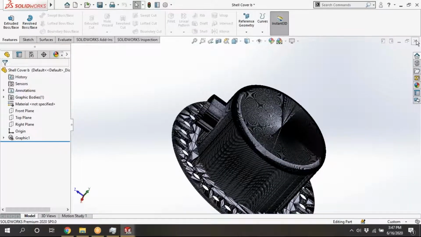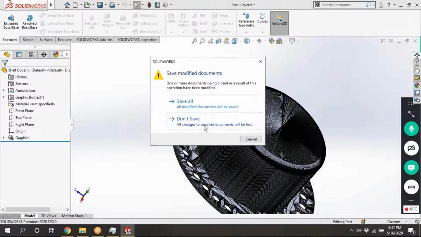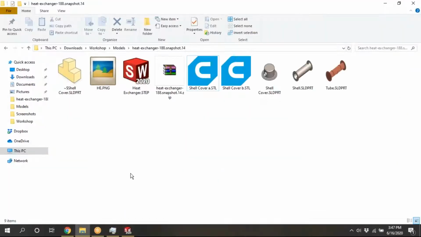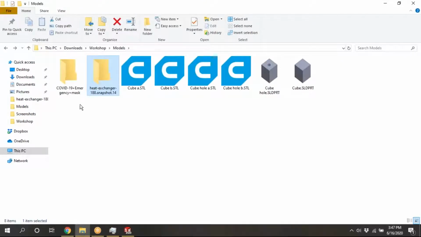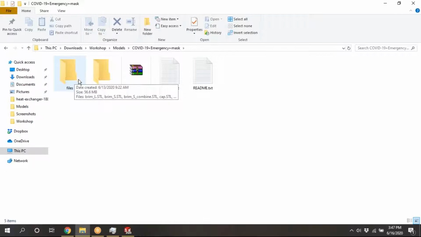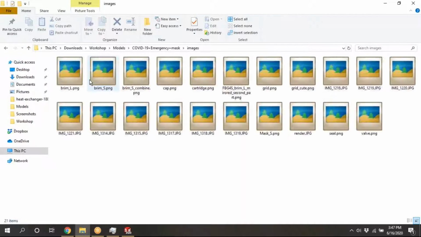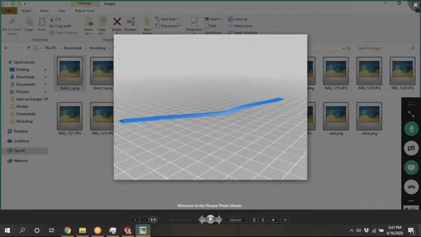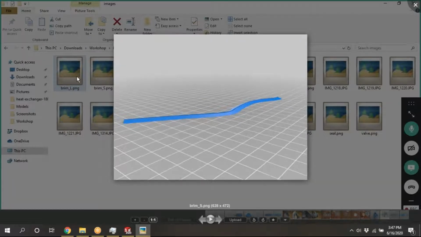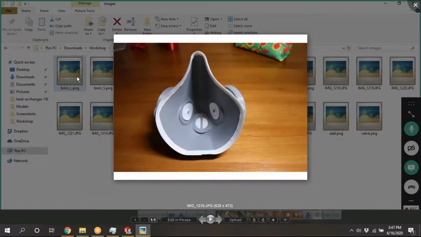I will open that Thingiverse file. Images we will see. Here is the COVID-19 mask, and these are the 3D printed platforms. They imported those STL files.